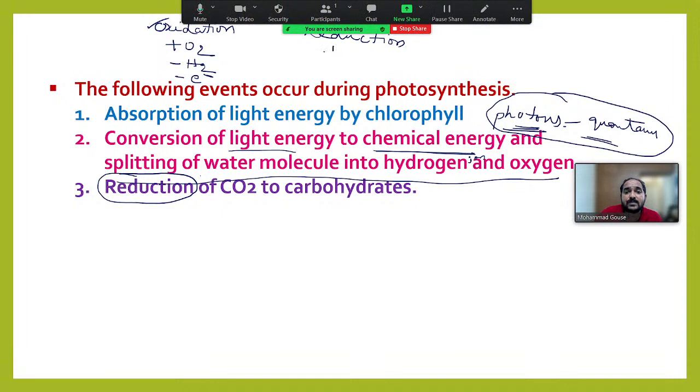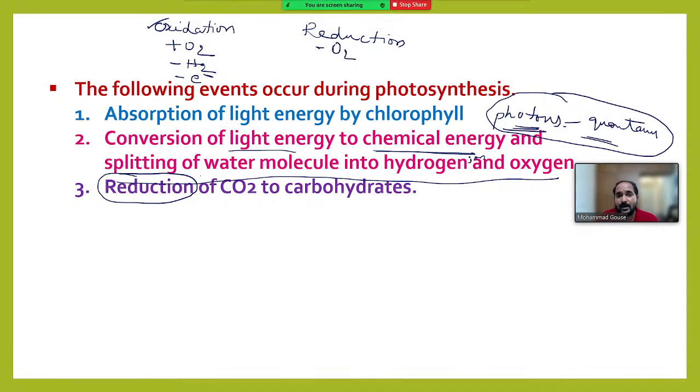If we remove oxygen from any molecule, then it can be considered as reduction. Removal of oxygen, or, opposite I said, no. Addition of hydrogen. If we add hydrogen to any molecule, then we call the process reduction. Or addition of electron to an atom. This can be considered as reduction. Photosynthesis is also a kind of oxidative and reductive reaction. Oxidation and reduction take place here. Here we are saying that carbon dioxide is reduced to carbohydrate.